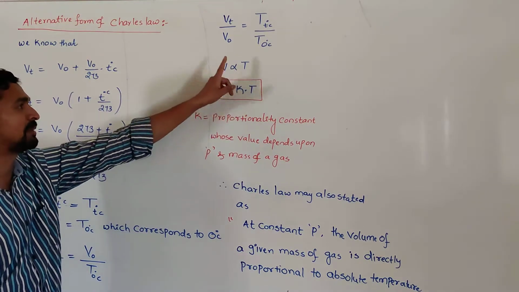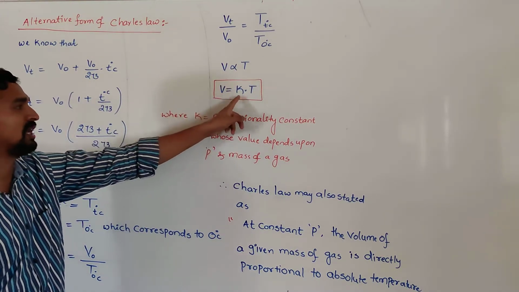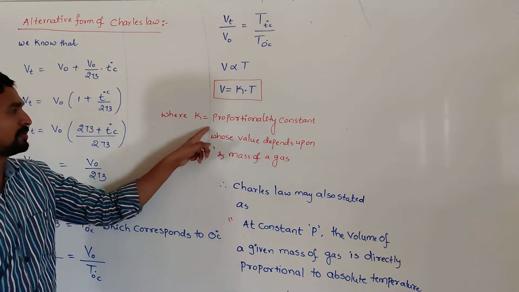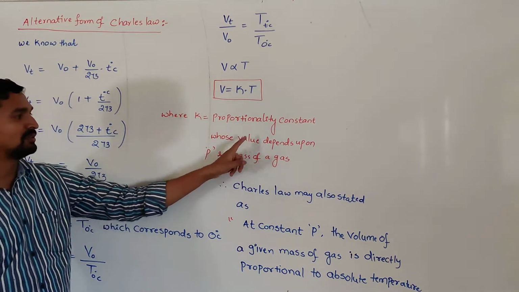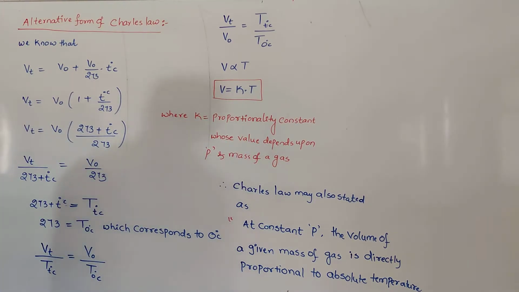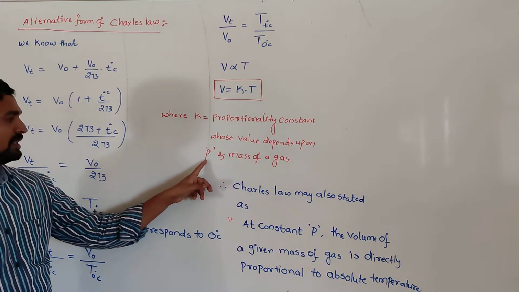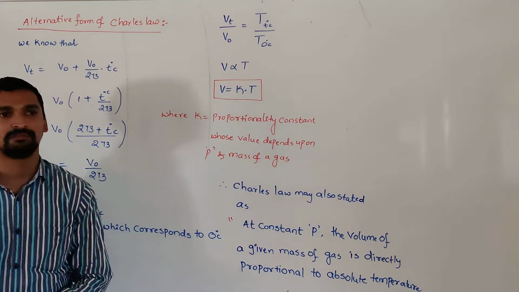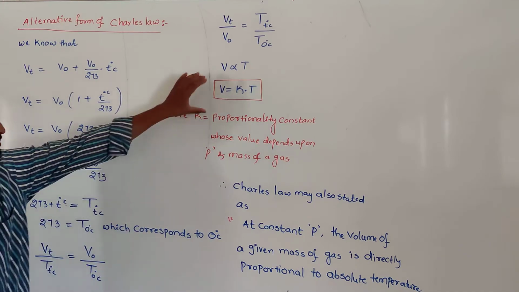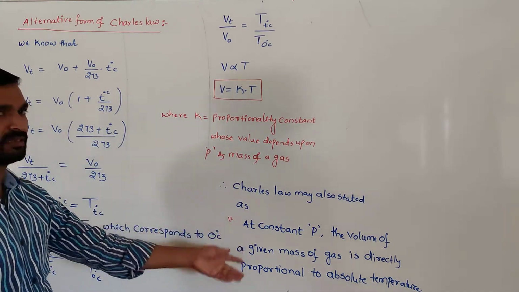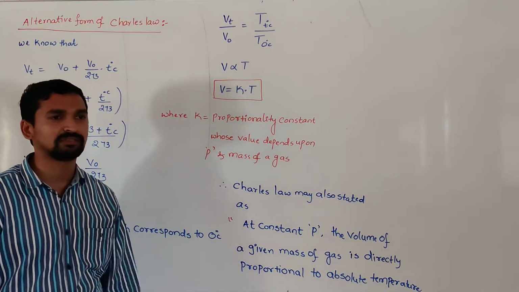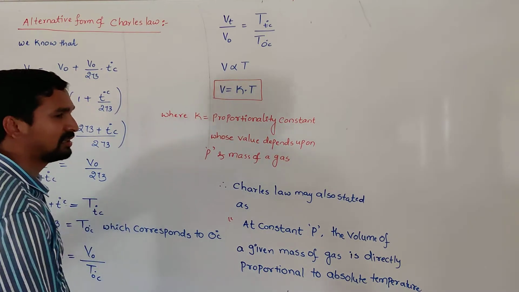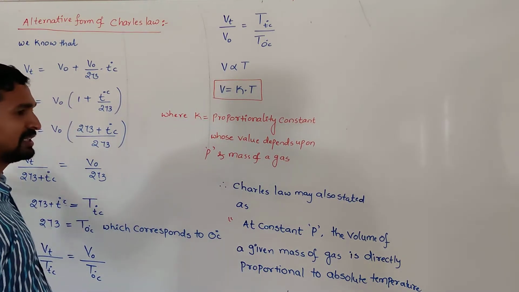That is, remove the proportionality. V is equal to K into T, where K is the proportionality constant whose value depends upon the constant measurable properties. One is pressure and another one is mass of a gas. So from this one, nowadays this is a common statement given when they ask to write the Charles law, but nobody can write that whatever we discussed just now.